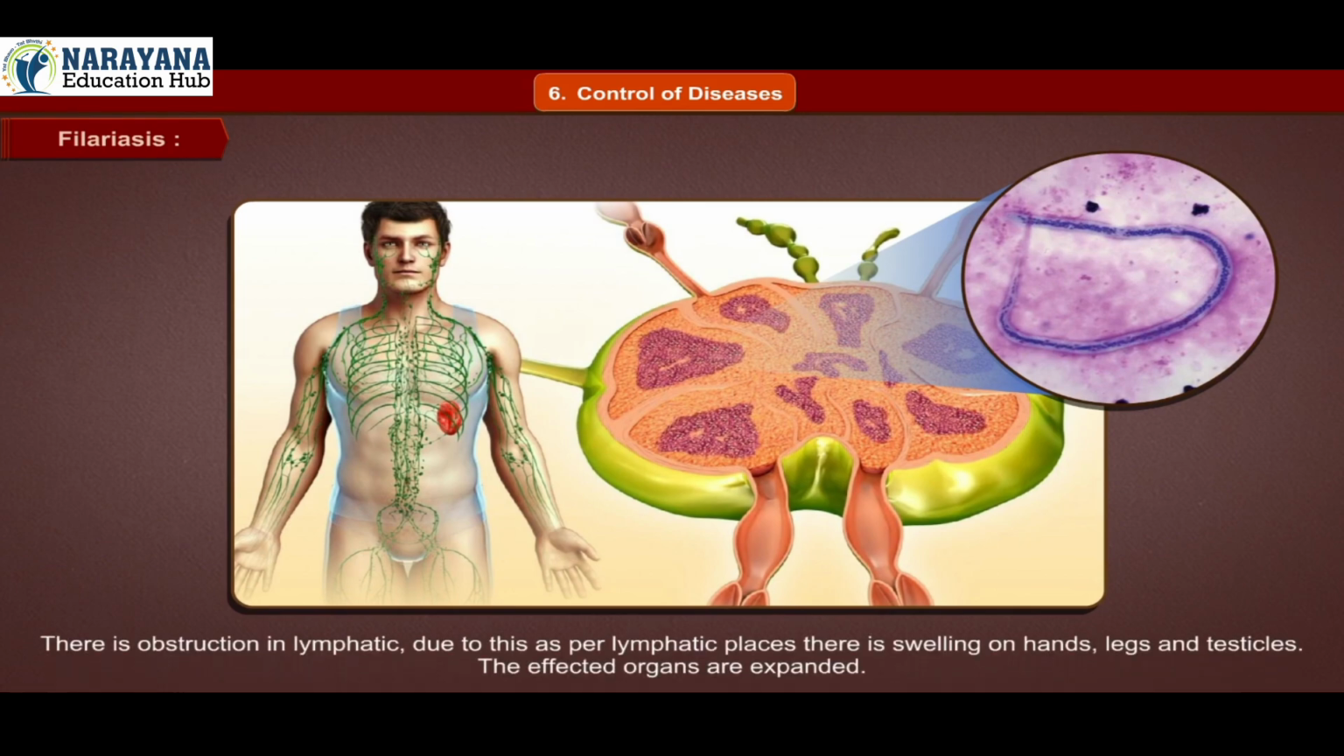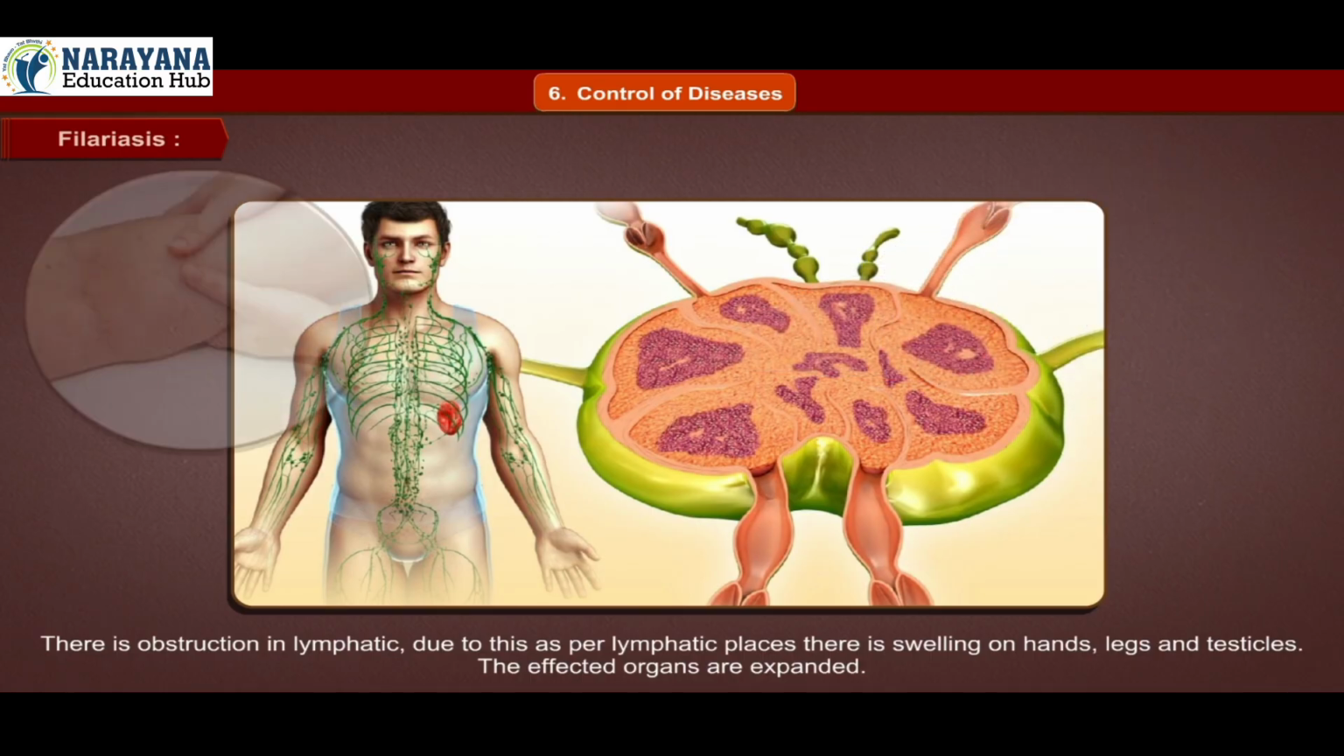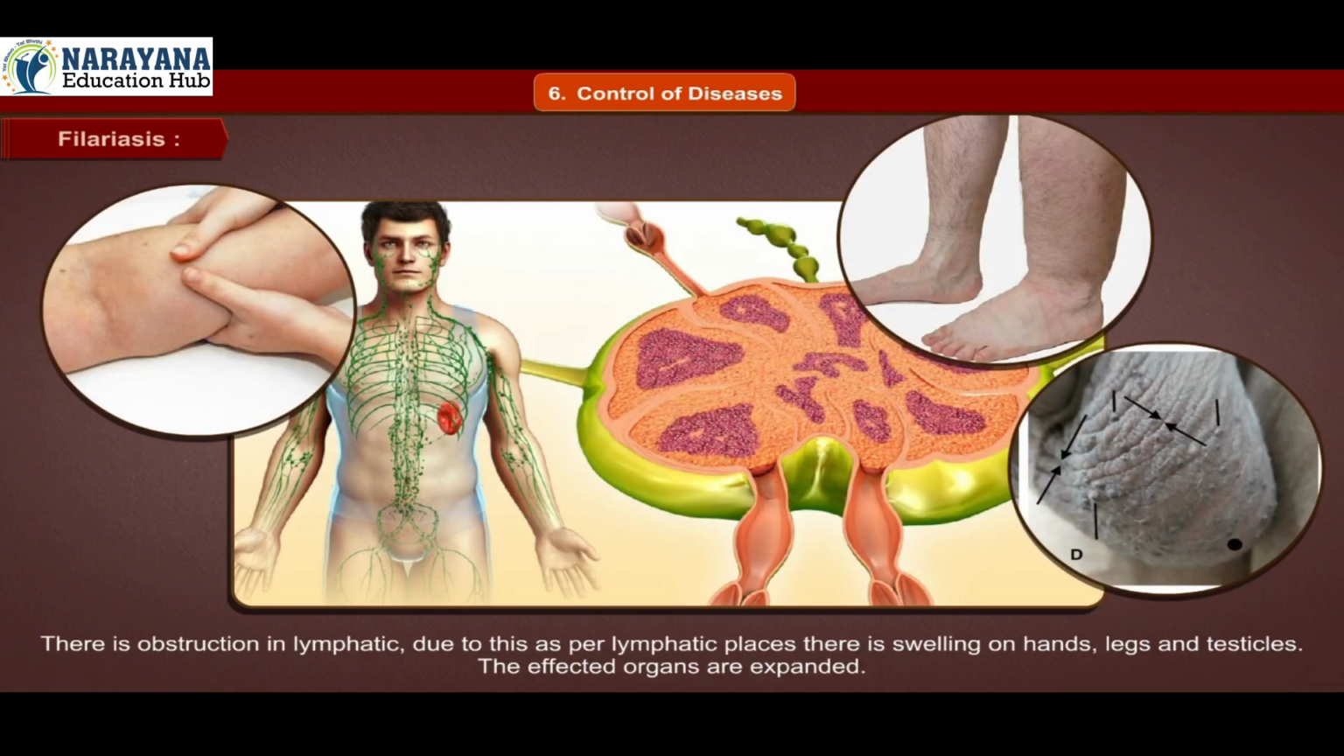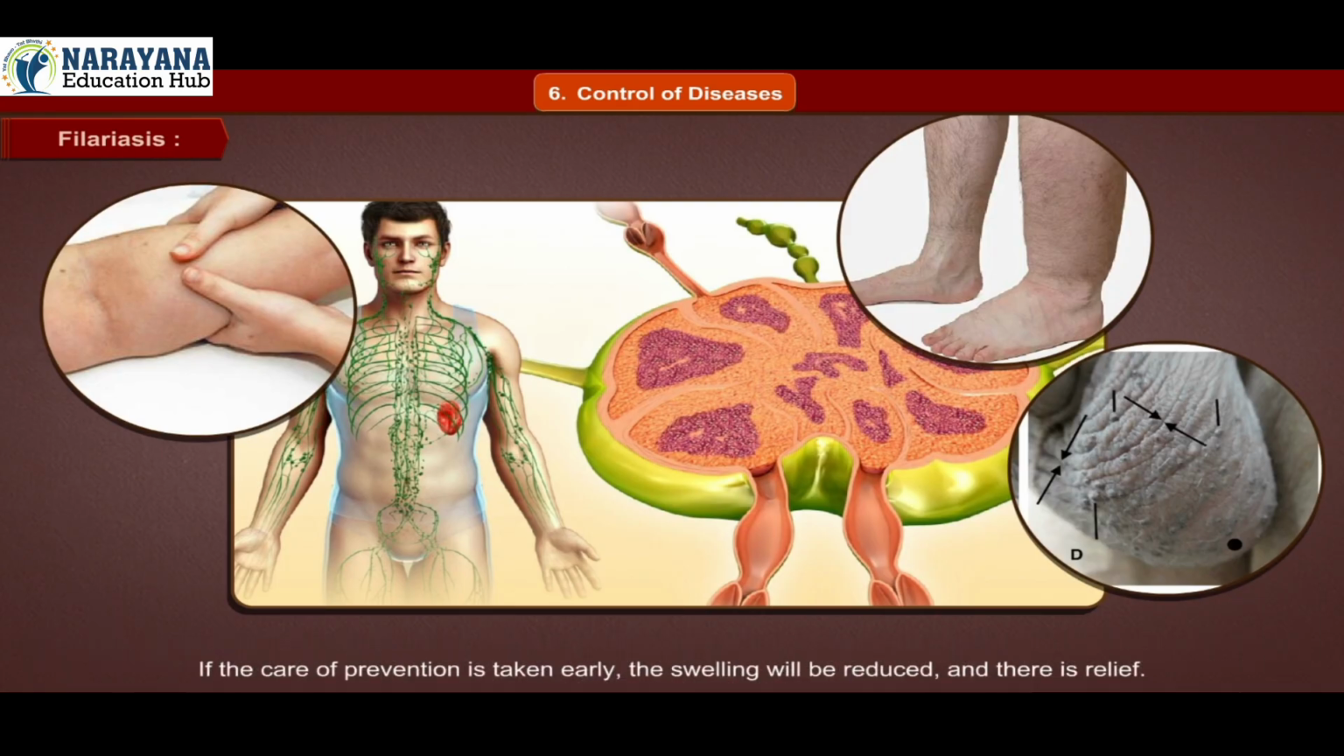There is obstruction in the lymphatics. Due to this, depending on the lymphatic places, there is swelling on hands, legs and testicles. The affected organs are enlarged. If preventive care is taken early, the swelling will be reduced and there is relief. When microfilariae enter the body,